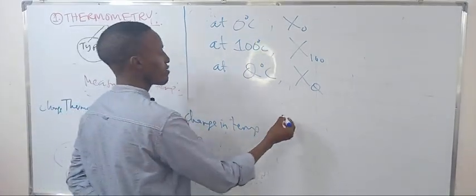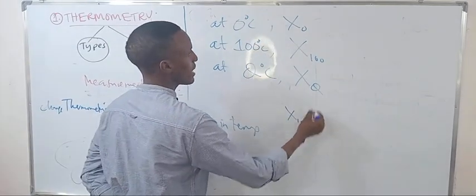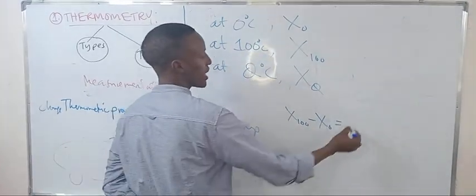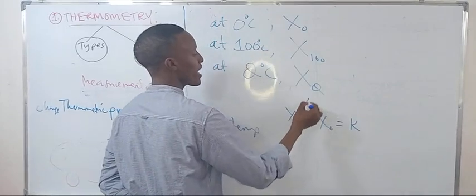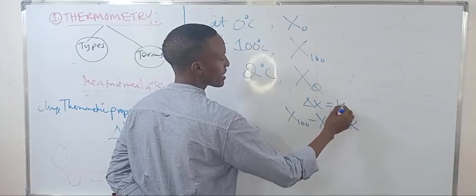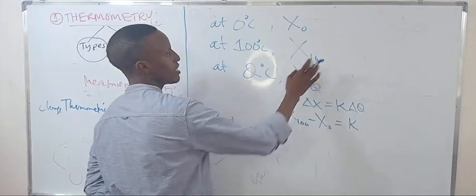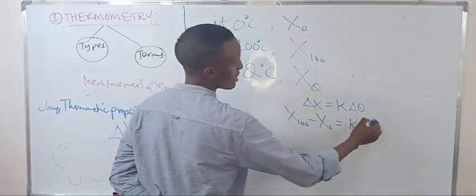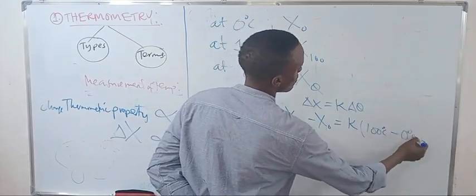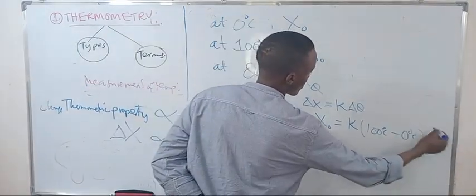Taking X100 minus X0, this is equal to K times 100 degrees centigrade minus 0 degrees centigrade, meaning they are directly proportional. Let me take this as equation 1.